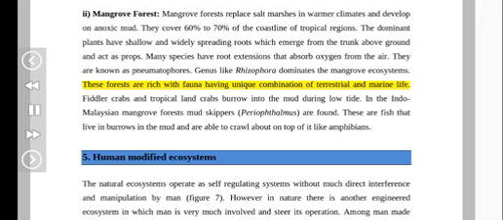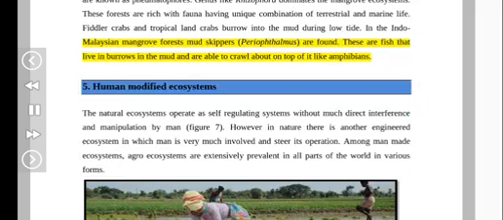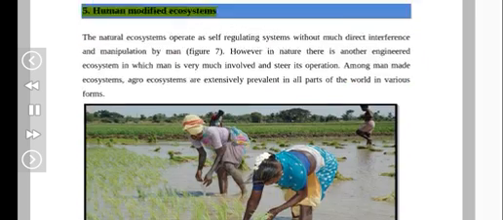These forests are rich with fauna having a unique combination of terrestrial and marine life. Fiddler crabs and tropical land crabs burrow into the mud during low tide. In the Indo-Malaysian mangrove forests, mudskippers, Periophthalmus, are found. These are fish that live in burrows in the mud and are able to crawl about on top of it like amphibians.